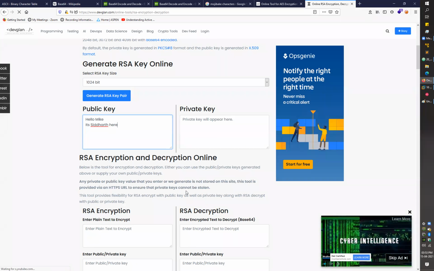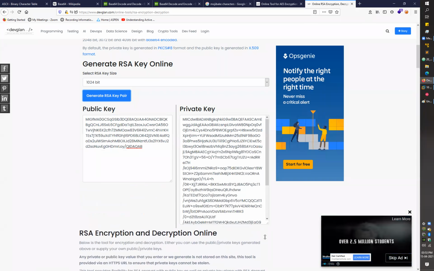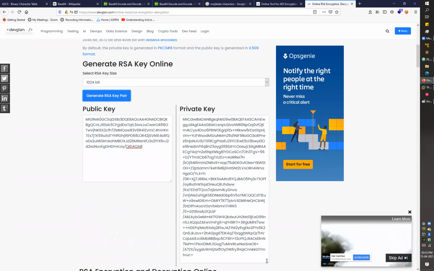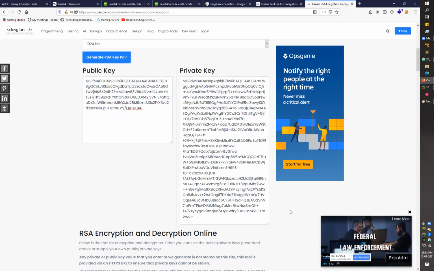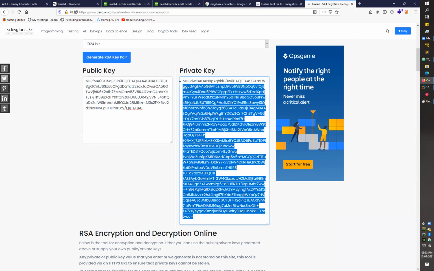So if I go to this generation part and click on generate RSA key, your system will give you two alphanumeric string values. You can use one of them for encryption and you have to use the other for decryption.